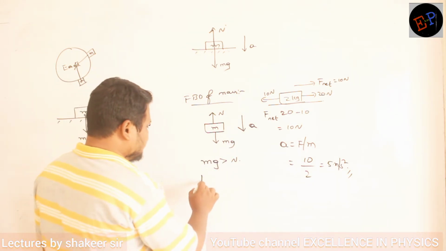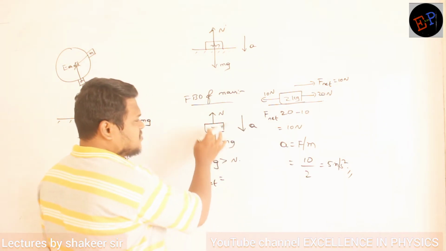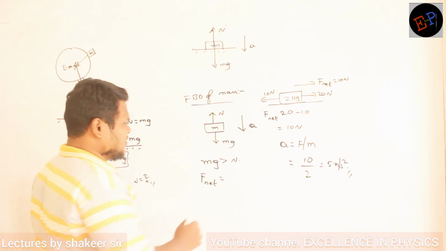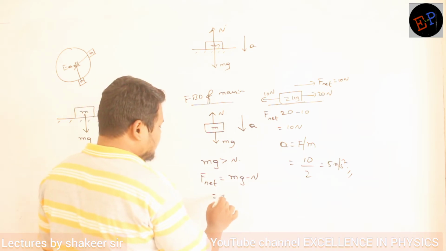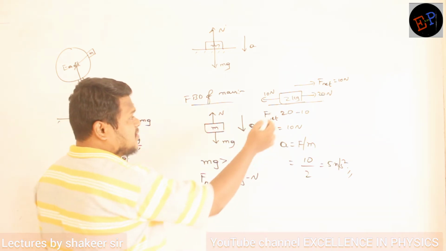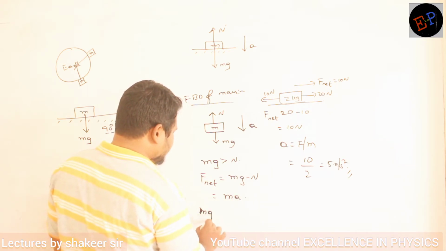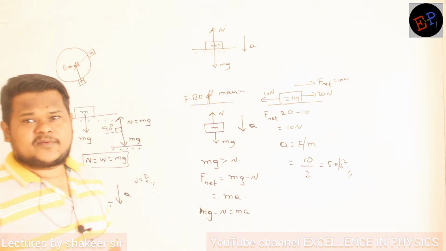And how can I write net force? How do we write net force here, tell me? Net force is bigger force minus smaller force because they are acting in opposite direction. Clear, nama? So therefore mg minus N becomes the net force. And what is the formula for net force, ma? Mass into acceleration. So therefore this is the relation which I got. So mg minus N is equal to mass into acceleration. Understood, nama, how we are writing the Newton's laws?